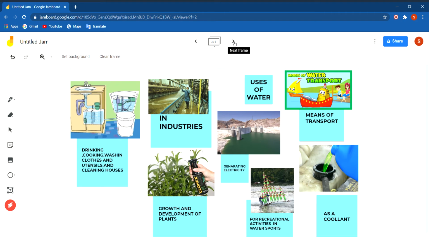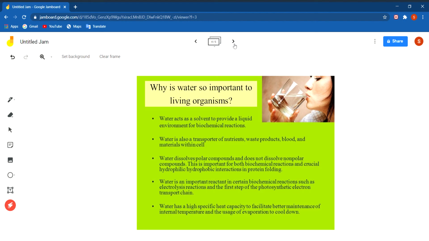Now let us read about the importance of water. Why is water so important for living things? All living things need water. Water plays an important role in a large number of life processes. About 70% of our body weight is water. Water plays an important role in our body in the following ways. It is a good solvent. The nutrients and salts present in our food get dissolved in water so that our body is able to absorb them easily. Water is also called a universal solvent.